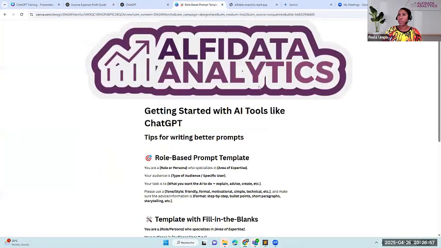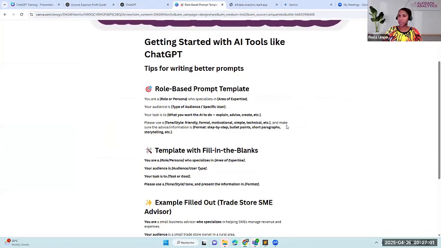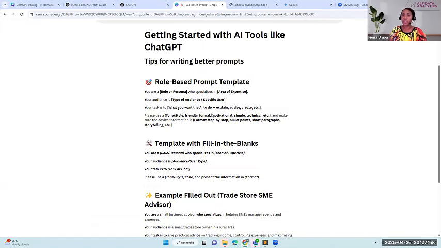So this is a role-based prompt template. Okay, so I've been using ChatGPT since, what, 2023, 24, beginning of 2024, I think. And with all the prompts, the way I write the prompts, I find that the role-based prompt is very effective. Okay, because it allows the AI to quickly zoom in on that particular domain that you want it to focus on.